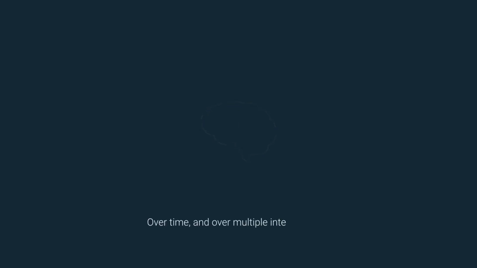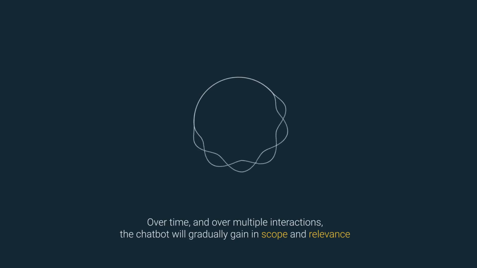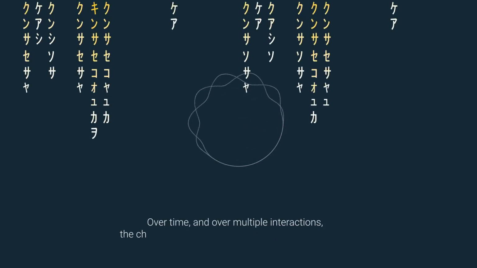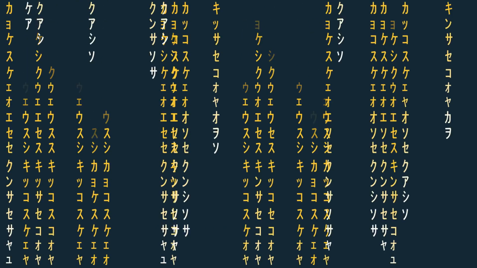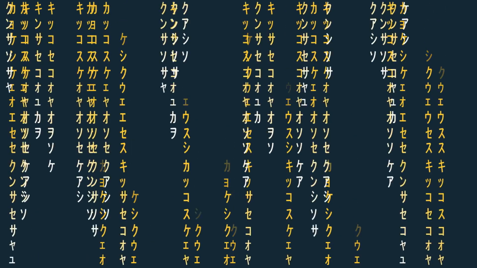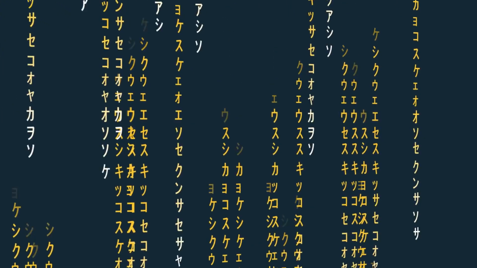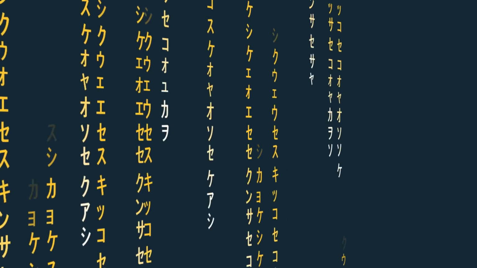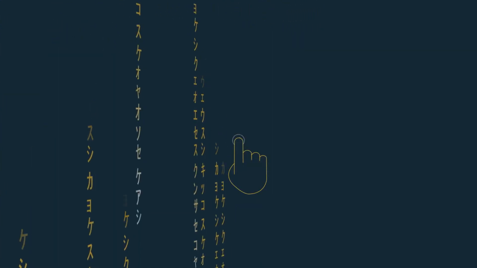Over time, and over multiple interactions, the chatbot will gradually gain in scope and relevance. The complexity of a chatbot is determined by the sophistication of its underlying software and the data it can access. If the chatbot is not connected to the relevant data, then you will quickly find out that it is not very useful. You may already be using chatbots in your life.